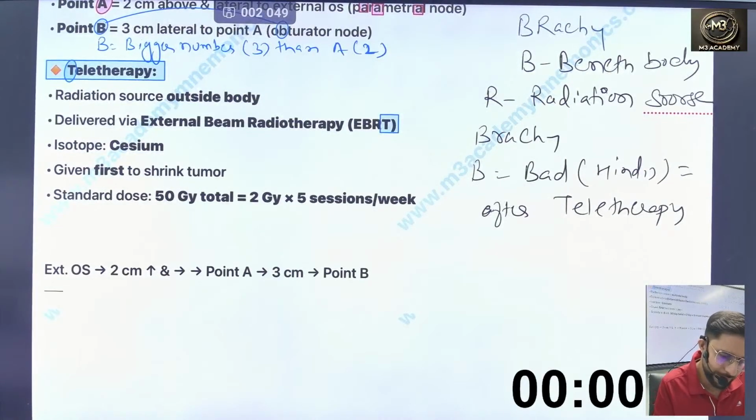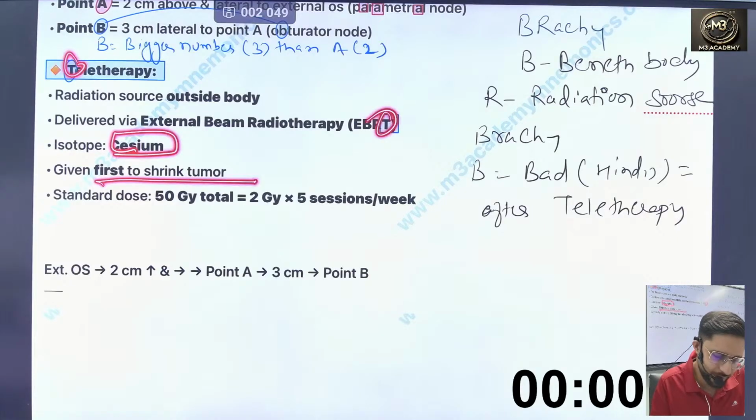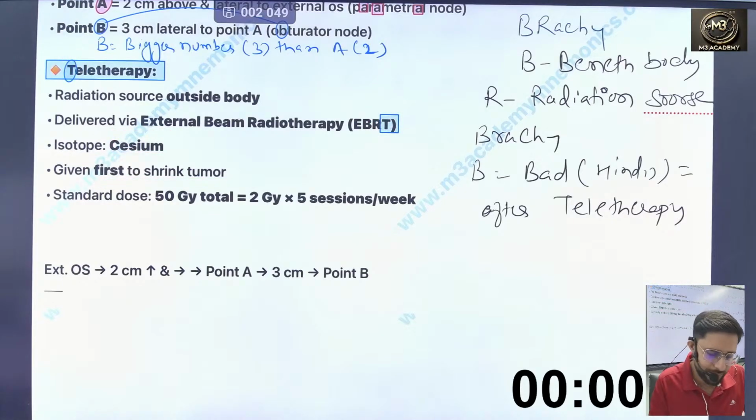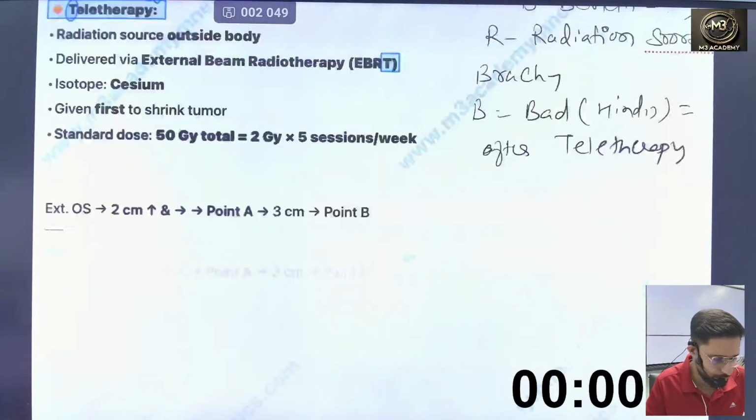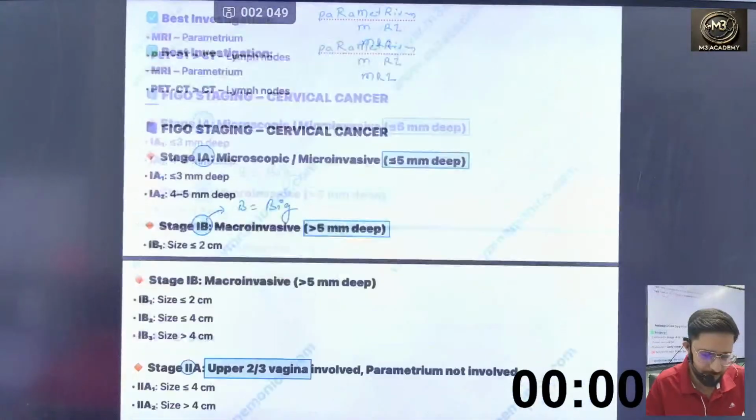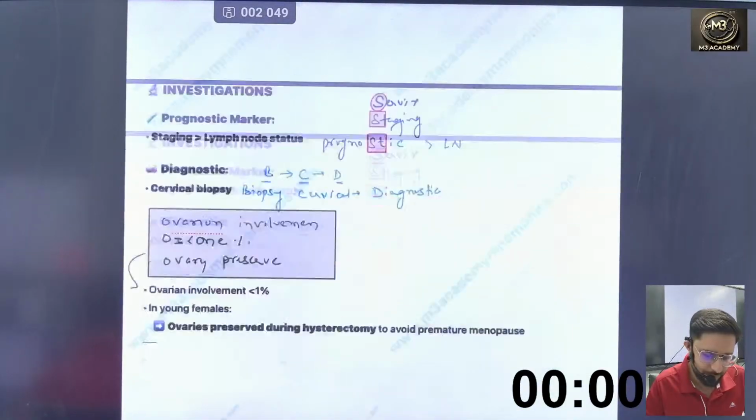Now teletherapy. Just do the opposite of brachytherapy: the radiation source is outside the body, delivered via external beam radiotherapy, EBRT. You can remember the isotope is cesium. It is given first to shrink the tumor, and the standard dose is 50 Gy, 2 Gy per fraction, 5 sessions per week.